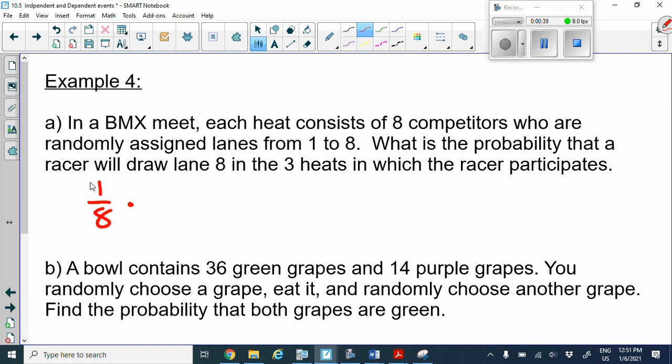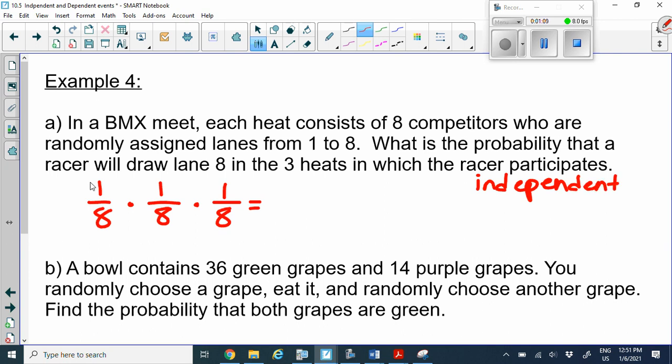Now, if we got lane 8 in the first heat, will that really affect what lane we're going to get in the second heat? Not really, okay? It's randomly assigned lanes. So once again, there's one racer out of 8. Now that we've done the first and second heats, will those events affect what lane the racer is going to be in the third heat? Not really, okay? So all of this is going to be independent events.